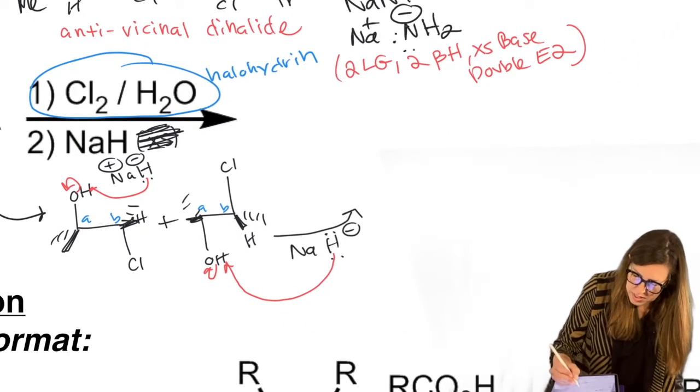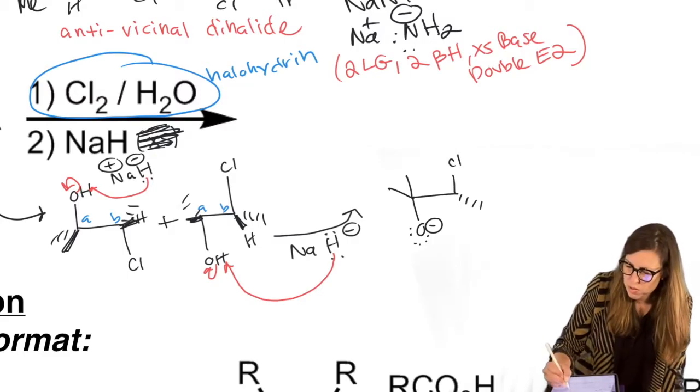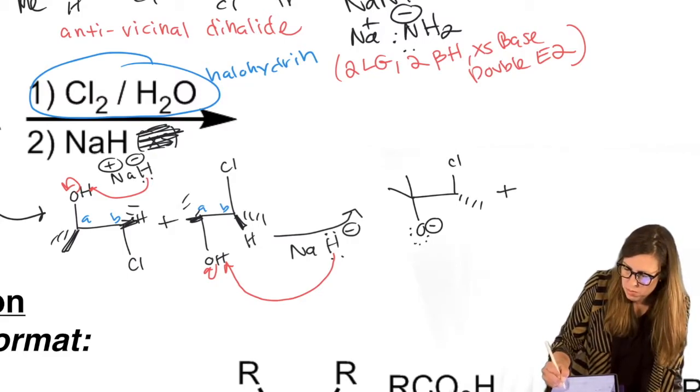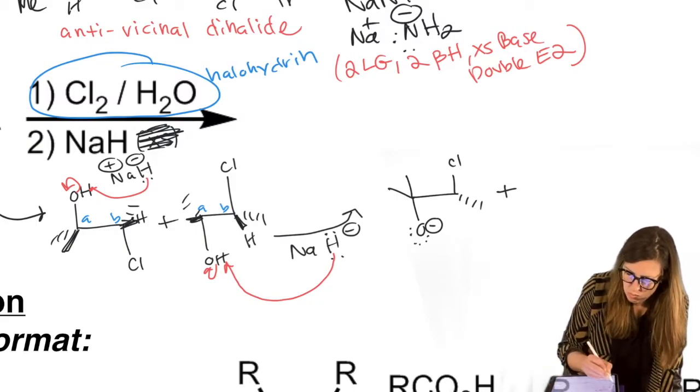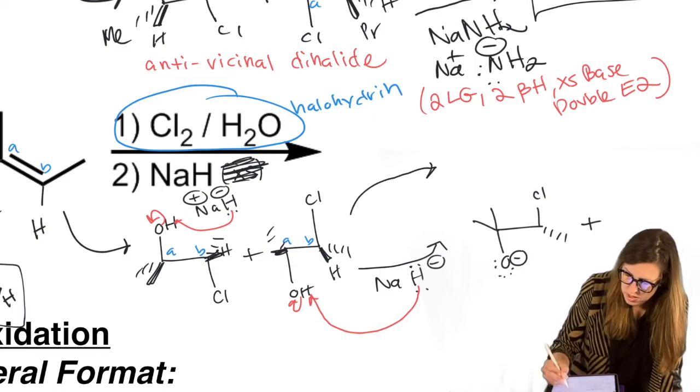I will write out the mechanism for what we get, but we're not done yet because Cl, I'll just write out that. And then because this isn't a stereocenter, I'm not going to bother writing dashes and wedges for those methyls, just because you want to be able to see when that's appropriate and when it's not. So that's that one. And then this is this one over here. It was up O minus, down chlorine.